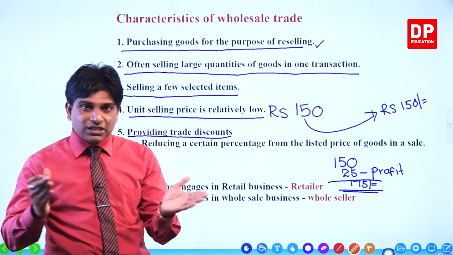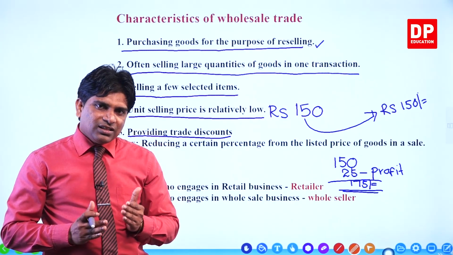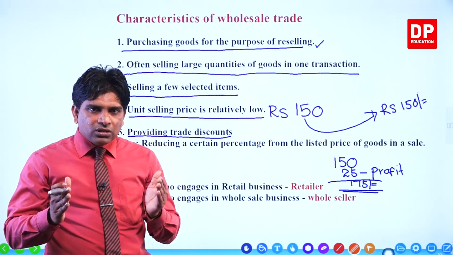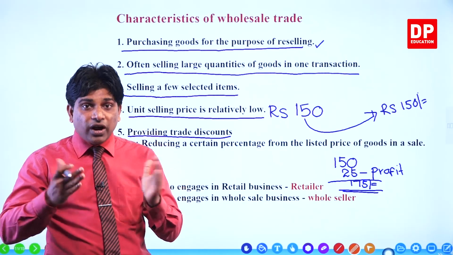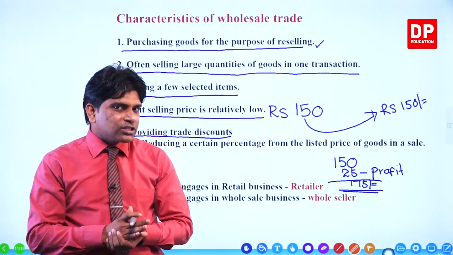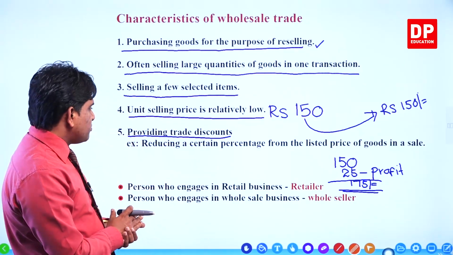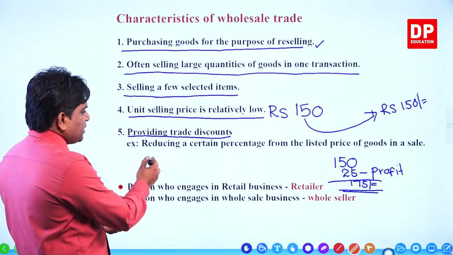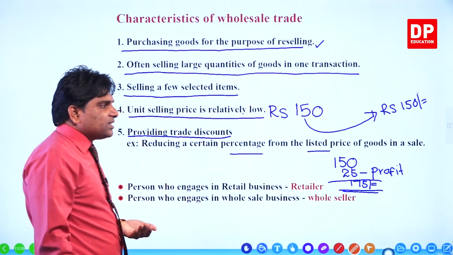They don't buy 1, 2, 3 items. They buy 1,000, 2,000 and 10,000 units of products in one transaction. Then you have to give the discount. Mostly discount is given by the wholesale businessman, right? Reducing a certain percentage from the listed price of goods in a sale.